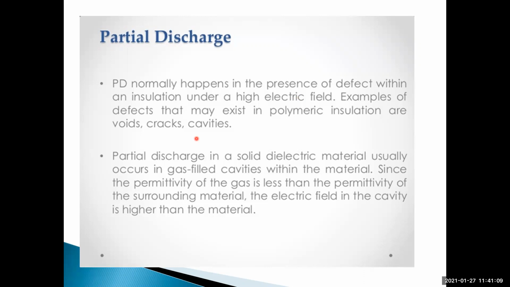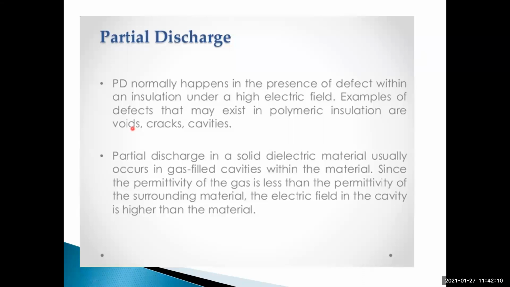Understood? It's clear. Partial discharge happens in the presence of defects within the insulation under high electric field. Examples of defects that may exist in polymeric insulation are voids, cracks, cavities. For example, in cables, because of voids, there may be a dielectric breakdown.